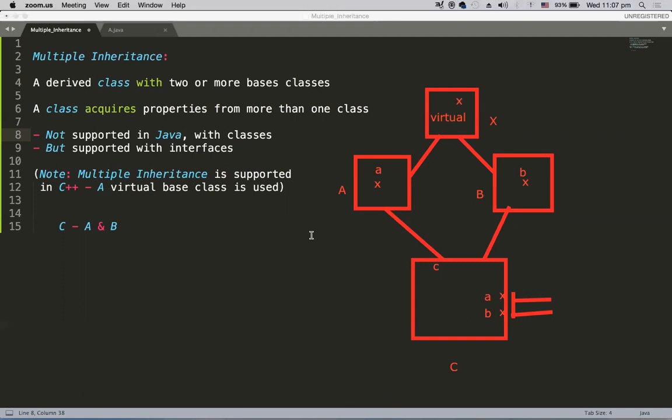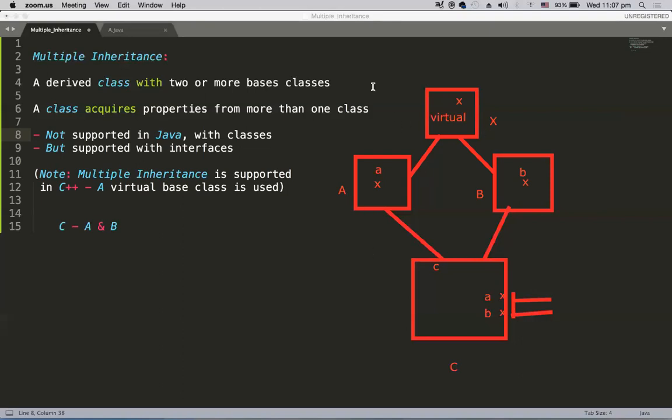That means with some overhead, C++ handles multiple inheritance, but Java, designed to be simple and straightforward, eliminated multiple inheritance because these kinds of problems will be there, and Java doesn't want to take the extra overhead in solving that. That's why so many features of C++ were not there in Java, like operator overloading, multiple inheritance, and many other things.